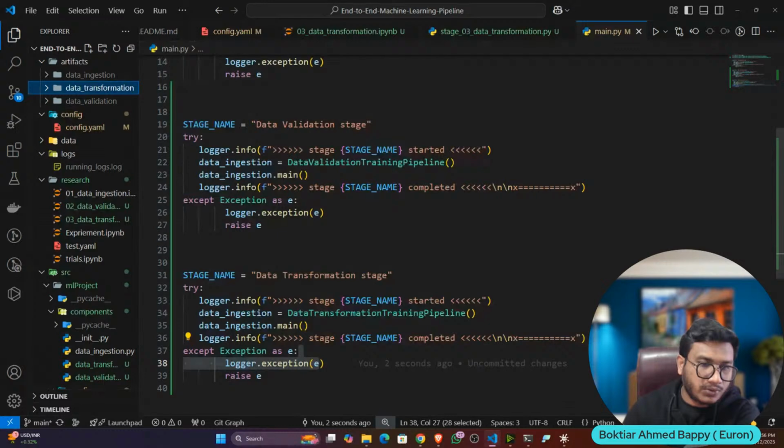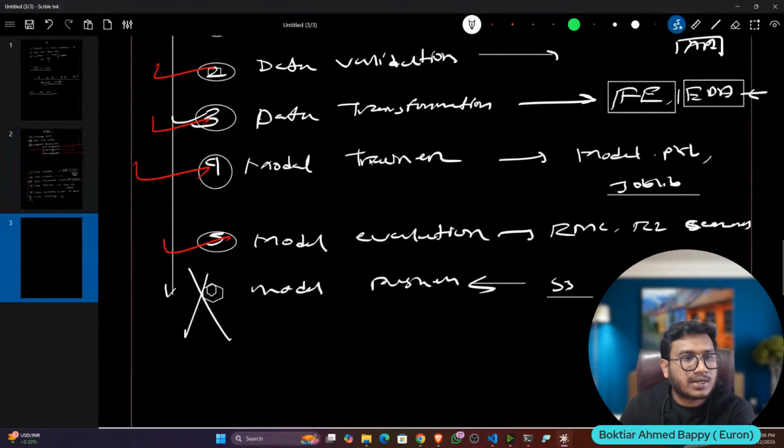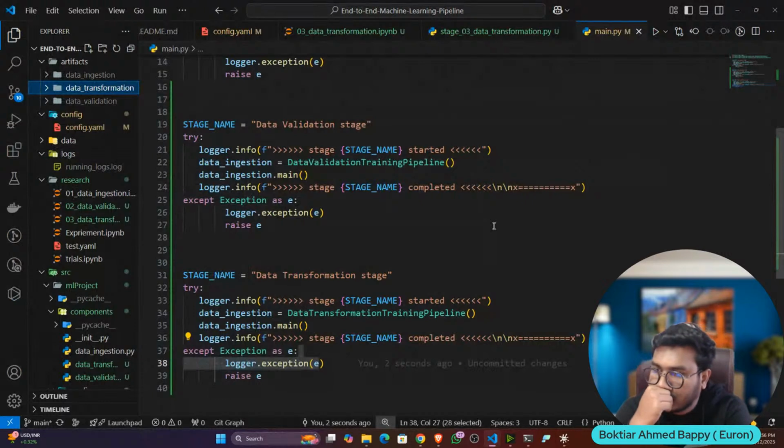We only have two more components left: model trainer and evaluation. I think it will take 10 to 20 more minutes.